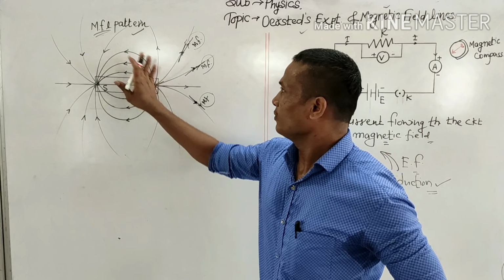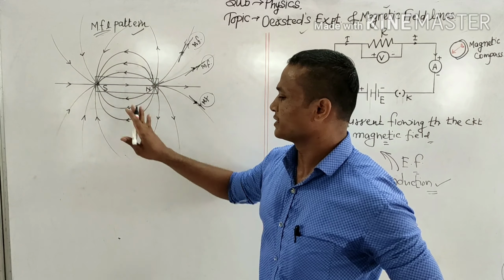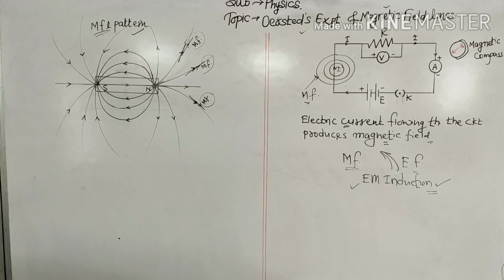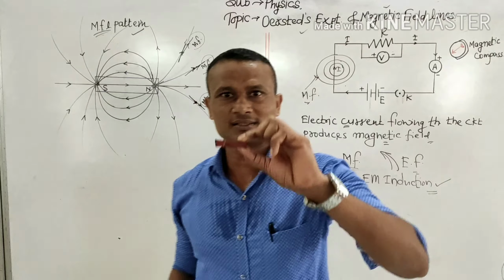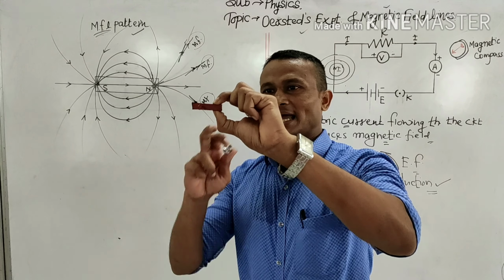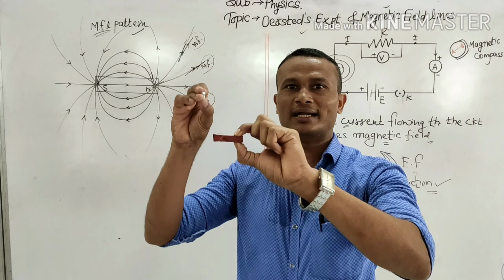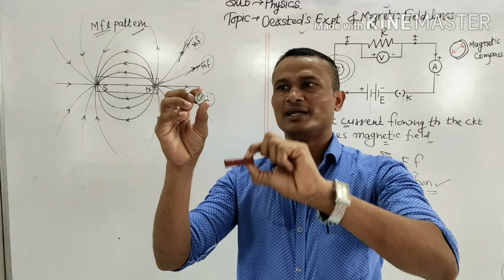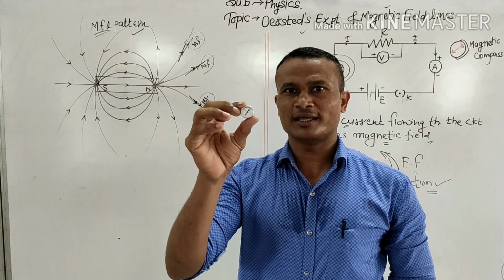Now, with the help of the iron filings experiment or the compass needle experiment, I'll have a compass needle, and you will easily understand. This is a bar magnet. It has two poles, north and south. We can identify them with the help of the needle. Now this needle is not showing any deflection.